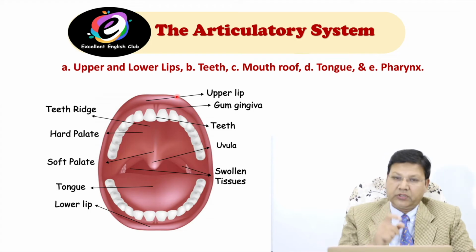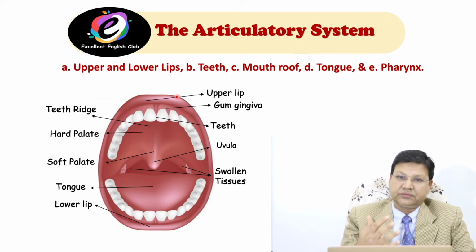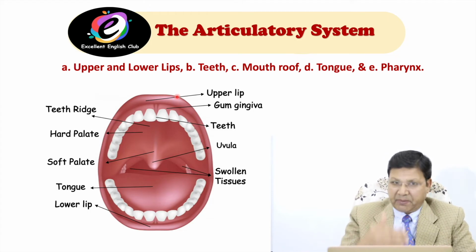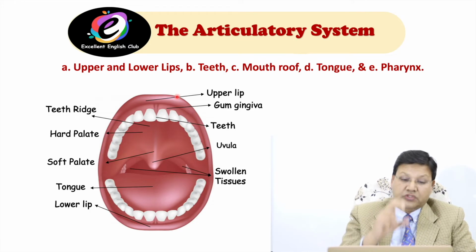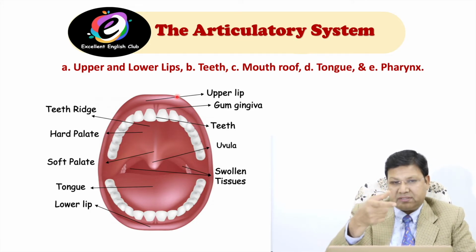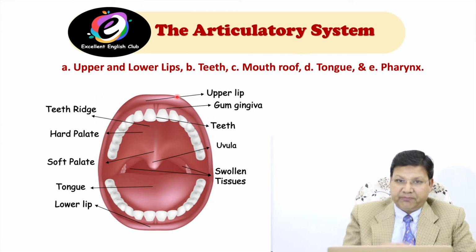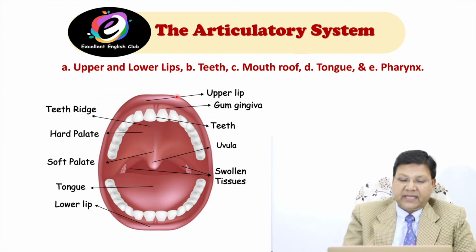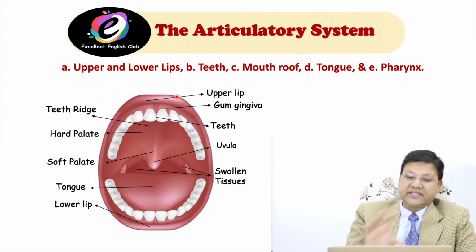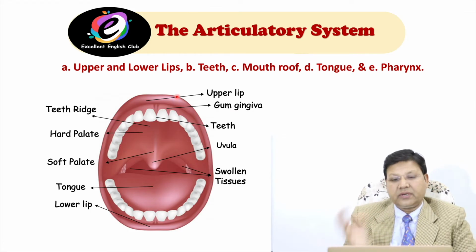Tongue is very important to produce different sounds. The tongue has many parts. When you see the tongue, you will see that it is one piece, but it has different parts, which I will tell you in the next slide. Okay, do you understand what the articulatory system is?